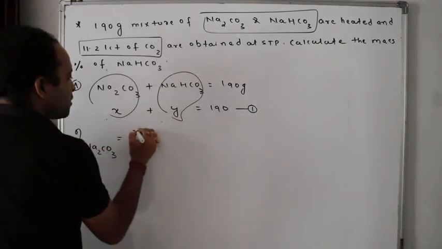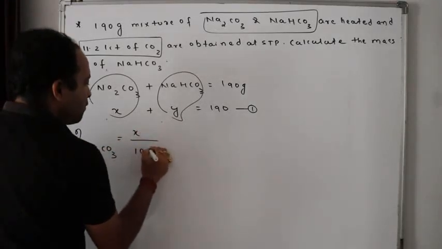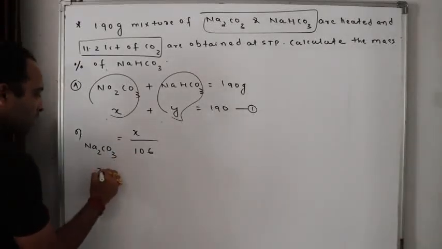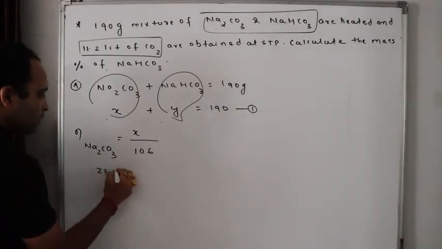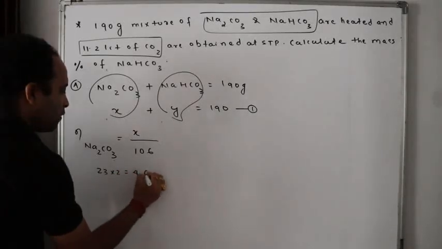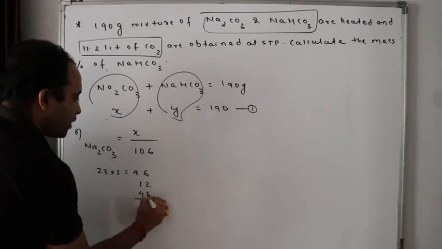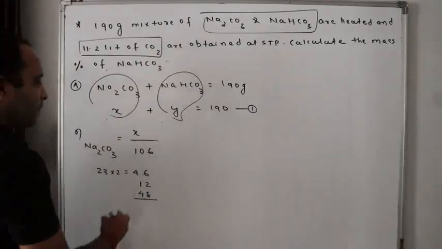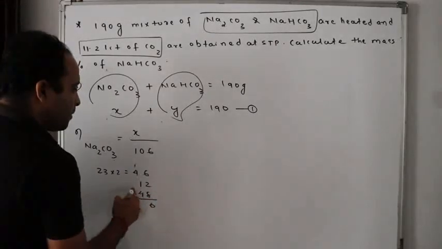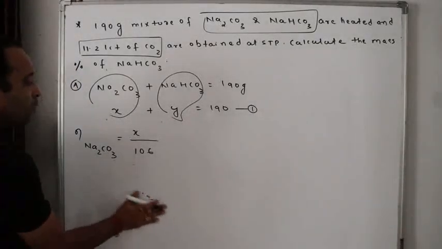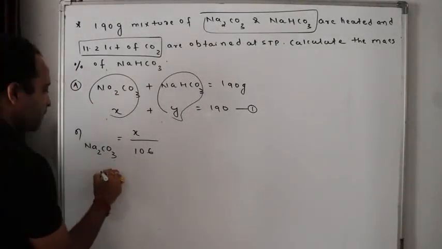Na2CO3 is X by 106, the molar mass of Na2CO3. How? Do you know? 23 into 2 is 46. For carbon 12, oxygen 48, isn't it? 46 plus 12 plus 48 is 106. Clear? Similarly, what is the molar mass of NaHCO3?